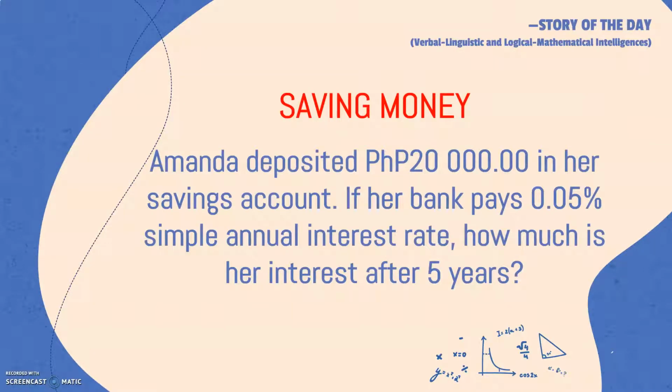Let's start with the story of the day. Amanda deposited 20,000 pesos in her savings account. If her bank pays 0.05% simple annual interest rate, how much is her interest after 5 years? In this problem, we're asked to find the interest given that Amanda deposited 20,000 pesos and the bank pays her 0.05% interest. Now, before we answer this problem, let us first understand the key concepts pertaining to simple interest.